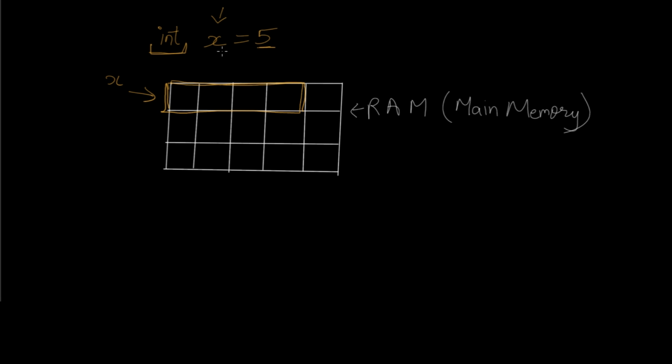So when you create a variable named x, it takes certain space and the number 5 is actually stored in this memory location. If one block of cell is 1 byte, say for example when you create an integer variable, your operating system will allocate 4 bytes of memory in the RAM with the name x. So this entire 4 bytes is reserved for this variable and you can access it by the name x. Now this is a temporary storage space, so when your program finishes its execution and you close it, it will clear out this memory. So it will be live only till the program is executing.